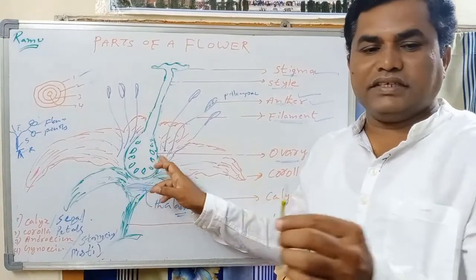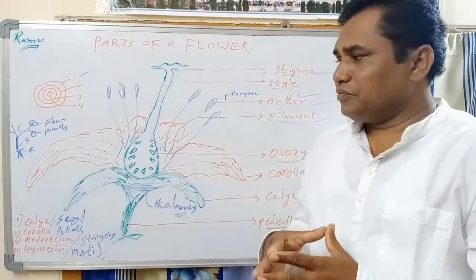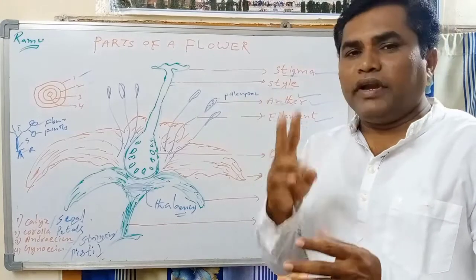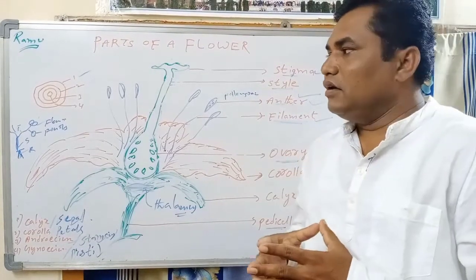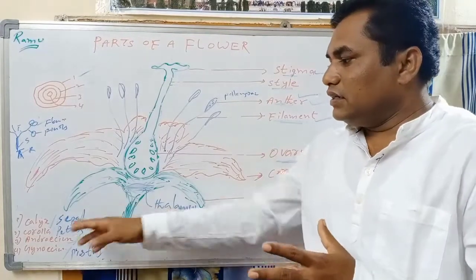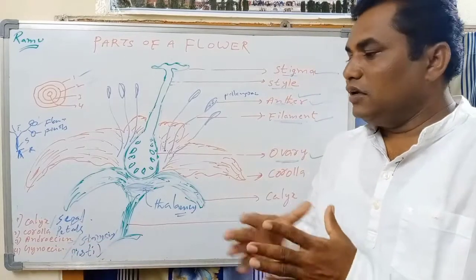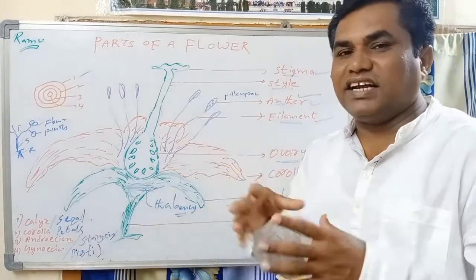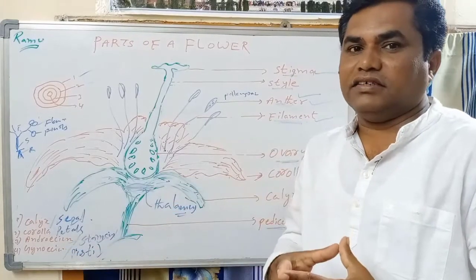So when you take a flower, of the four floral parts, two are important, that is the androecium and gynoecium, because androecium are the male sex organs and gynoecium is the female sex organs.